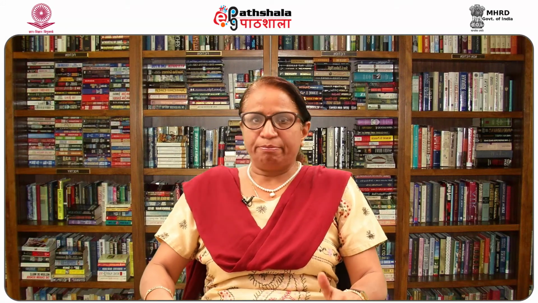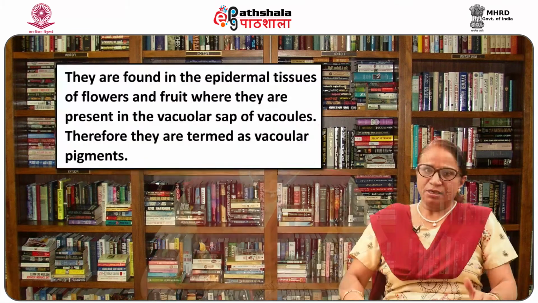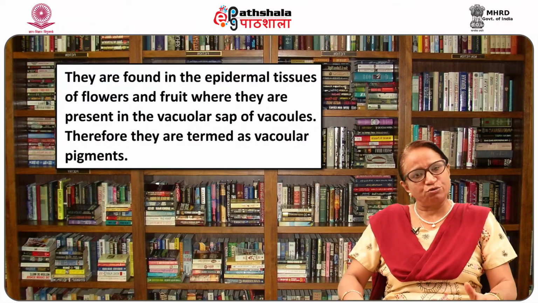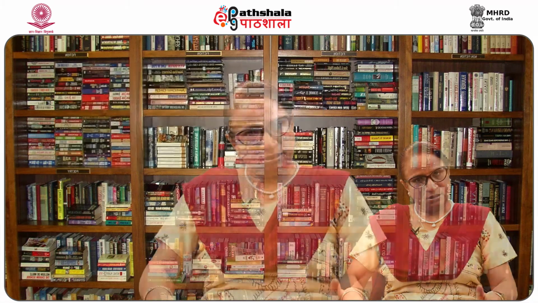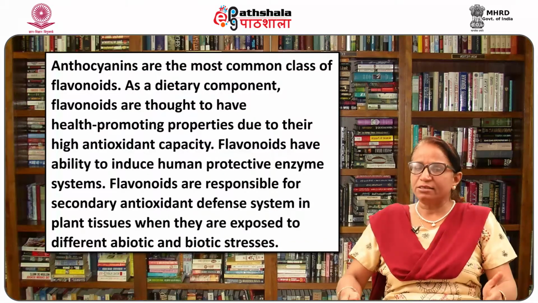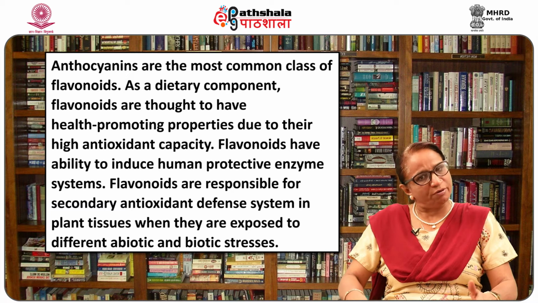Flavonoids are widely distributed plant pigments. Every type of plant contains one or more of these pigments in different chemical formulations. They are found in the epidermal tissues of flowers and fruits, where they are present in the vacuoles. Therefore, they are also termed as vacuolar pigments. Flavonoids are also synthesized as intermediary products during light absorption by phytochrome and flavins. Anthocyanins are the most common class of flavonoids.